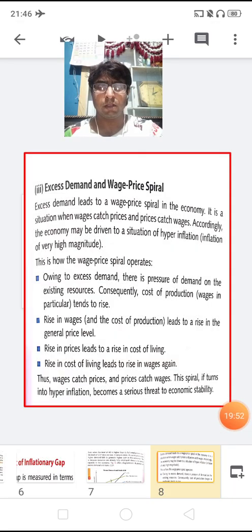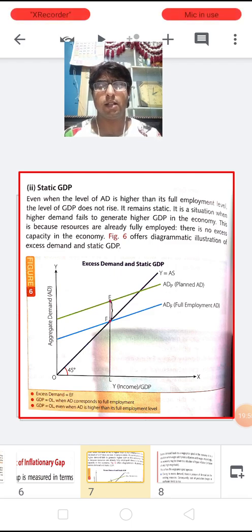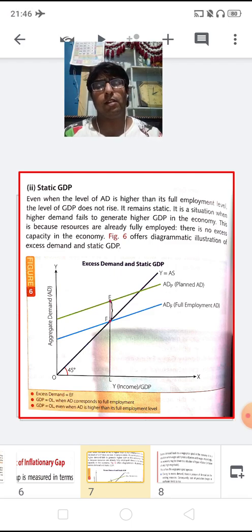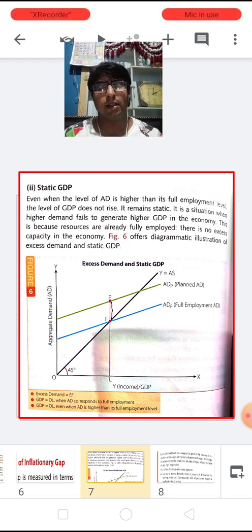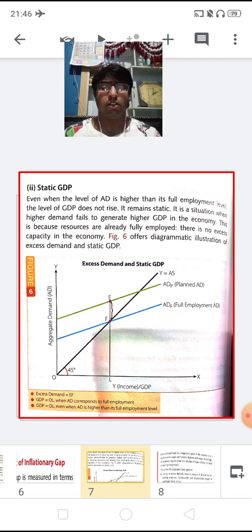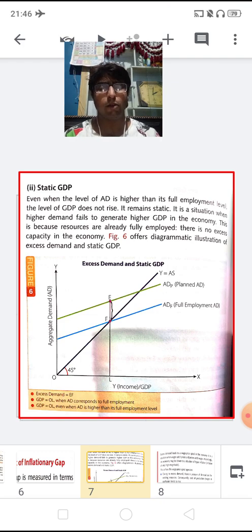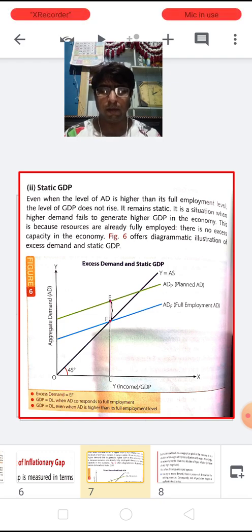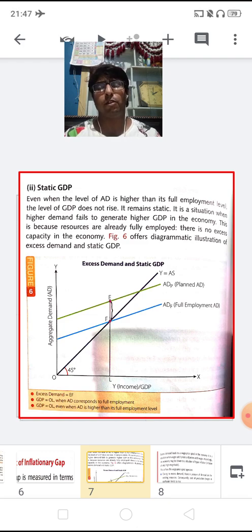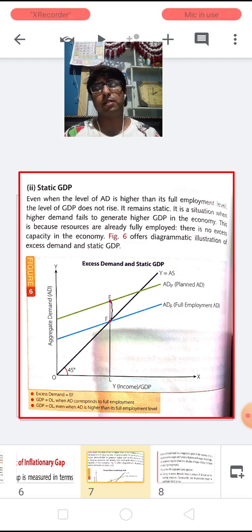Now next, children, is static GDP. So even when the level of aggregate demand is higher than the aggregate supply at the full employment level of an economy, the level of GDP does not rise. It means it remains static. Children, as you all know, we are already working at the full employment equilibrium level of an economy, where whatever resources we have are fully utilized and not a single capacity is left unemployed. So this is the maximum capacity that could be used to produce various goods and services.